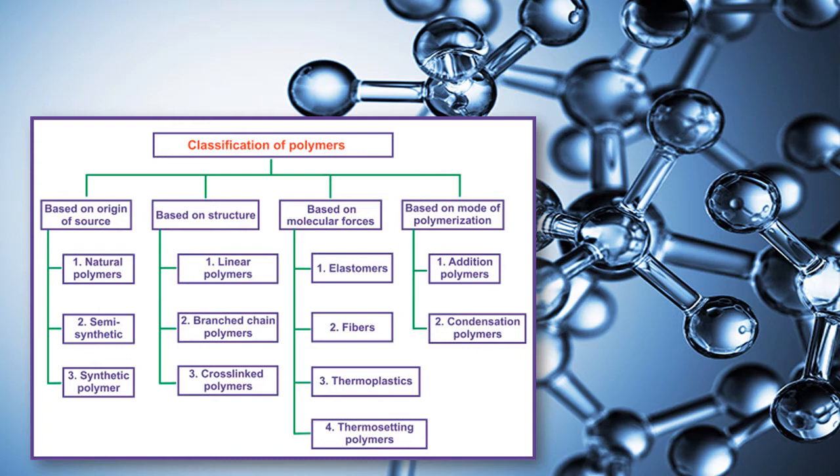Next, based on molecular forces, that is how weakly or strongly the monomers are attached or linked with each other. And last is based on polymerization, that is which type of chemical reaction links the monomers with each other: whether just by addition reactions, that means one joining over another by breaking up the bond, or by loss of some molecules, that is the condensation polymers. So each classification we are going to see one by one in detail.